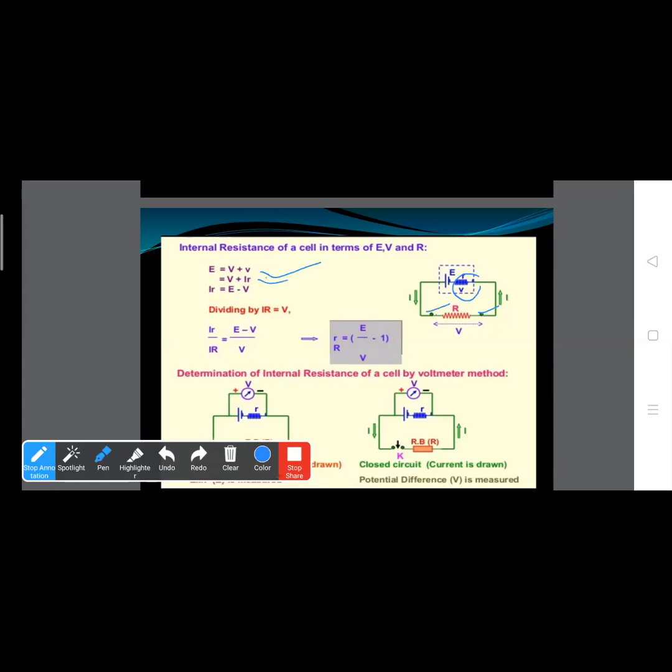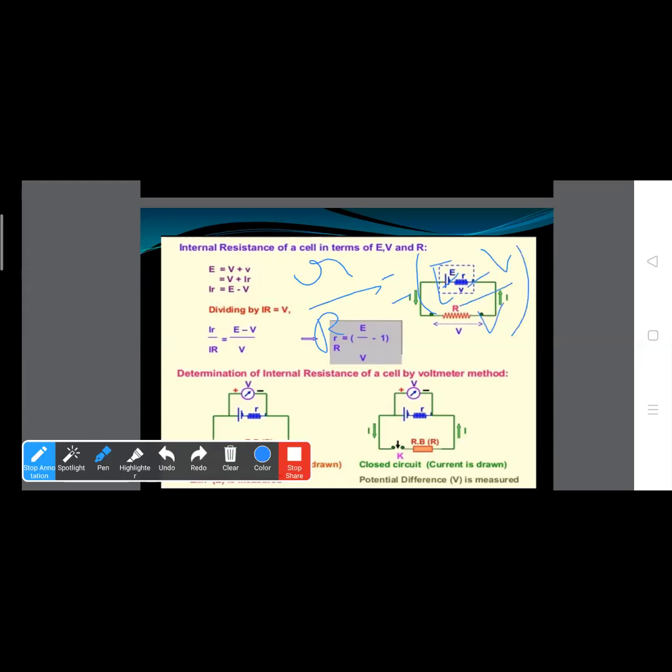So we can write the equation Ir equals E minus V. On dividing by IR equals V, we can write Ir upon IR equals E minus V upon V. Clear? So on solving this, we can write r upon R equals E minus V upon V.